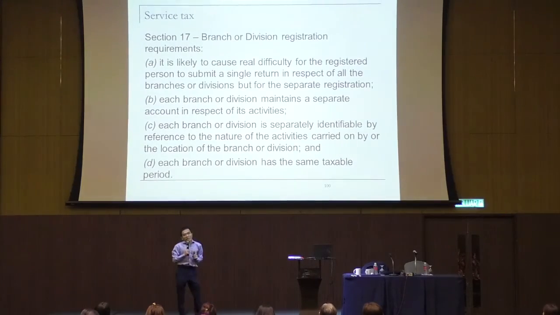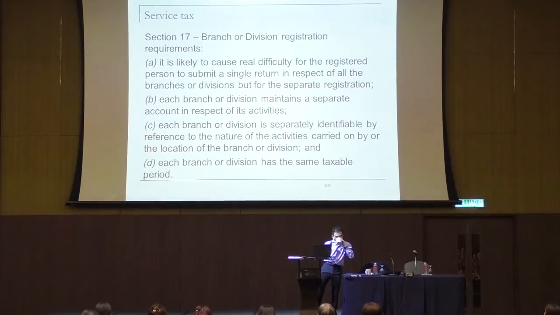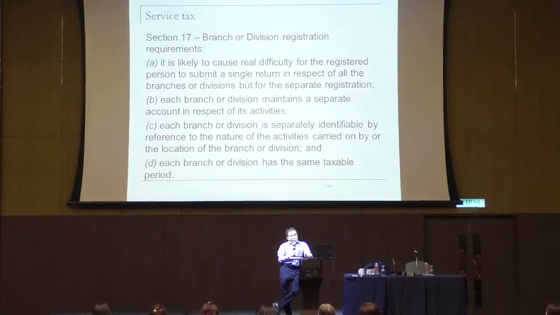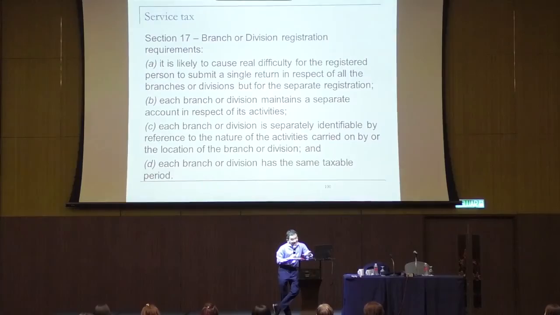What is the criteria for you to qualify for branch registration? A, you must justify to Customs that it's very difficult for you to submit a single return in respect of all your branches, because of logistics and so forth. 2, each branch or division must maintain a separate account.